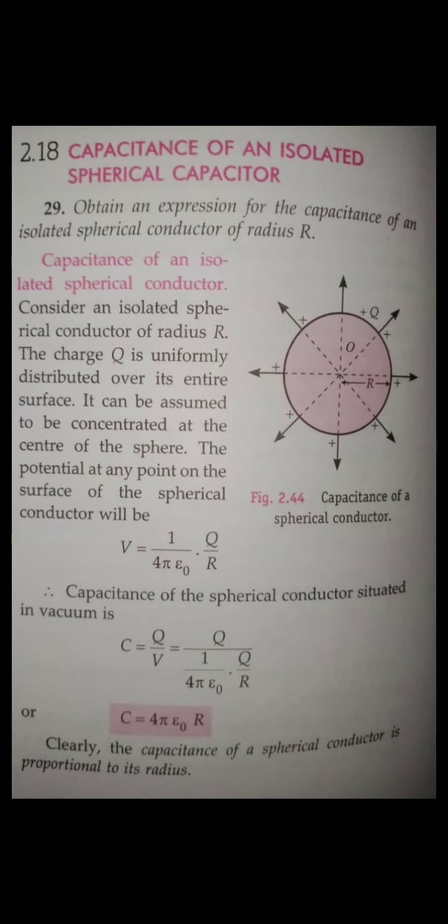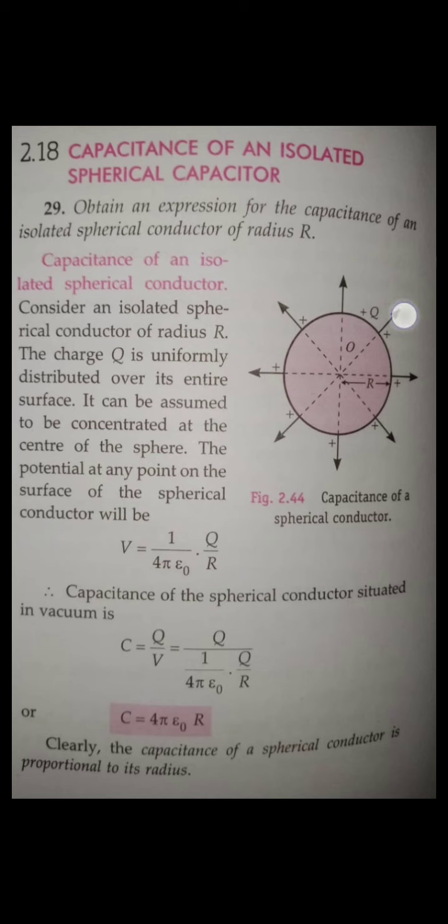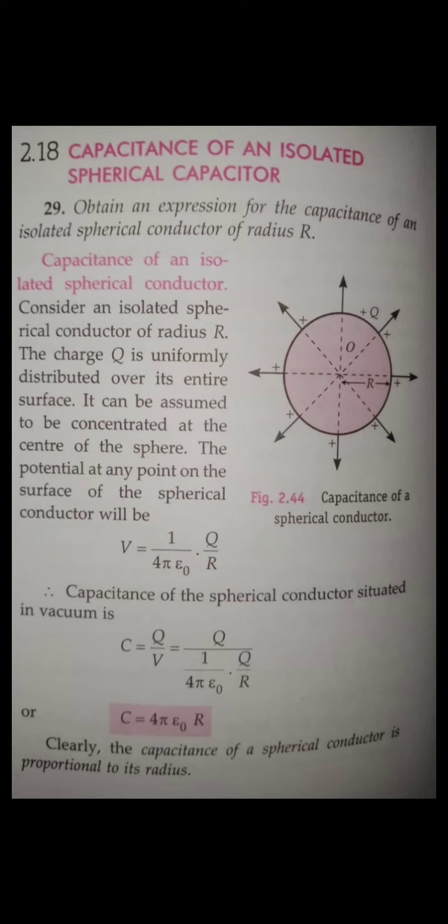So accordingly you find the dimension. Clear? Now next, guys, the capacitance of an isolated spherical conductor. See here, this is a conductor. These are the electric field lines, and a charge Q is being given to the conductor. This is the radius R of the spherical conductor. Yes or no, guys? So what is the potential? The potential is nothing but V is equal to KQ by R. Yes or no, guys? So what is the capacitance? As we know, capacitance C is equal to Q by V. So it will be C is equal to 4 pi epsilon naught R.